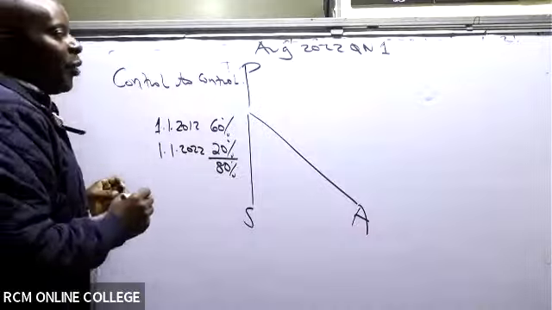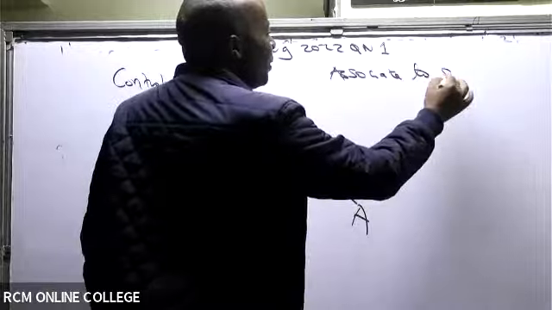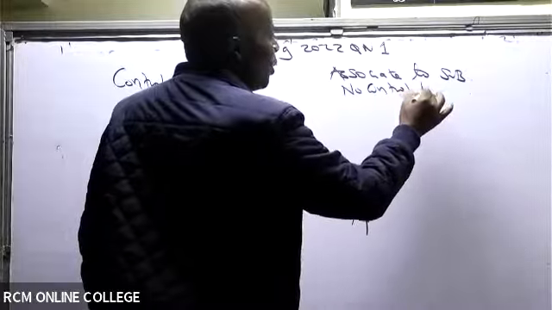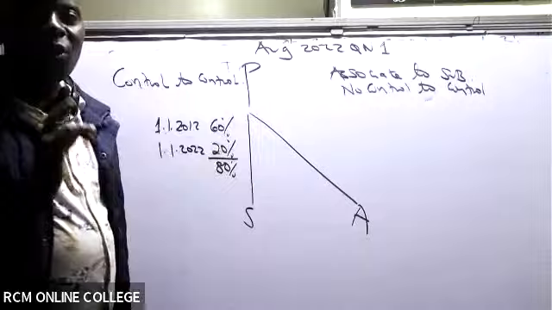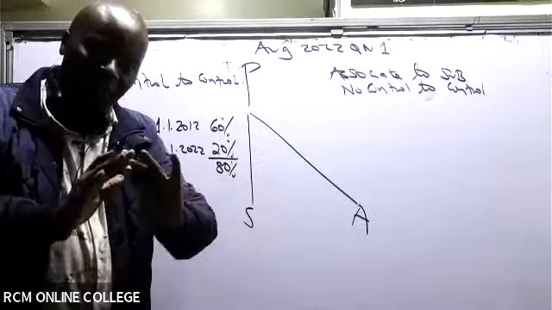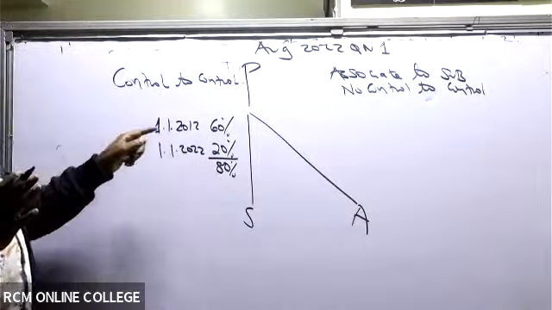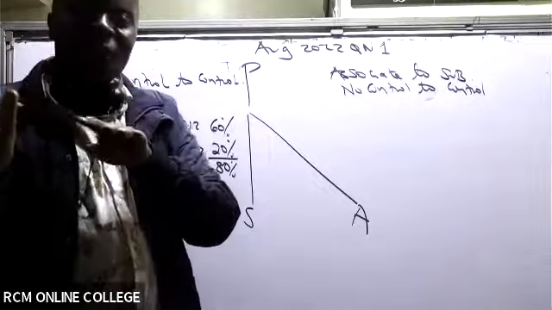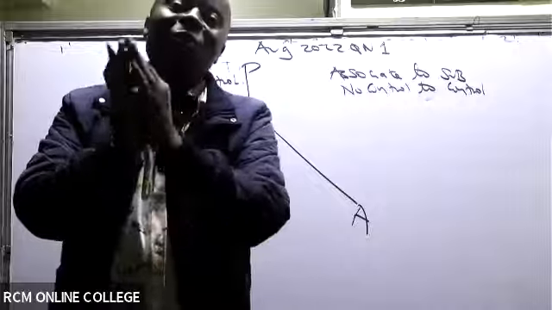Control to control. When I move from associate to subsidiary, we talk of no control to controlling stake, like the one we were doing in our last class. Remember, with an associate you don't control it. You simply have what we call significant influence. But now look at this one here. We are moving from 60% to 80%. 60% is control, 80% is control. So we are still within the controlling zone. It is control to control.